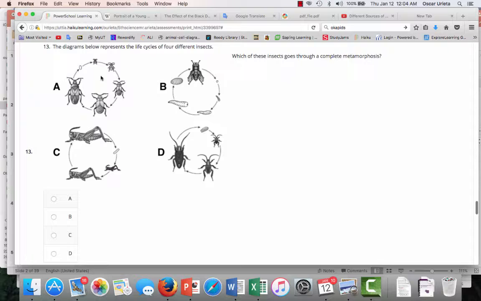Question number 13. The diagrams below represent the life cycles of 4 different insects. Which of these insects goes through a complete metamorphosis? A, B, C, or D? Pause it and answer your question.